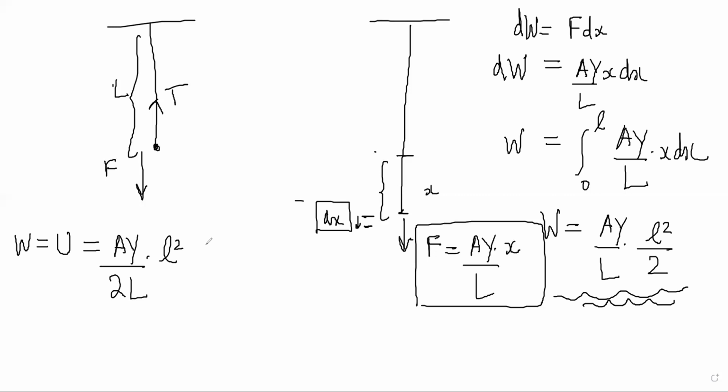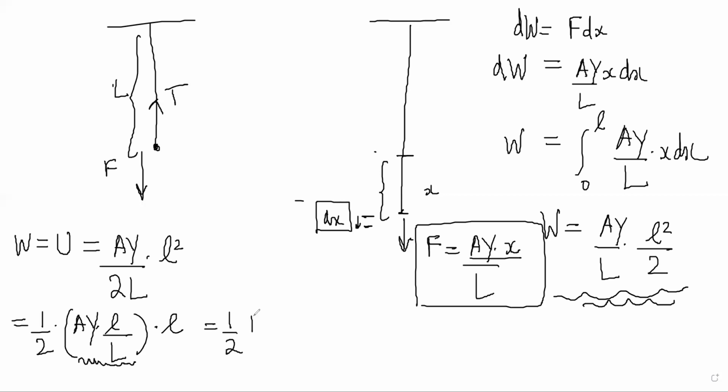Now you can write this nicely in a way. You can say half into AY into small l by capital L multiplied by small l. It's the same thing. So this is the force at the maximum stretching, AY small l by L will be the stretching force when the extension was l. Half into F, the maximum stretching force, into extension at that moment. So that is the potential energy stored.